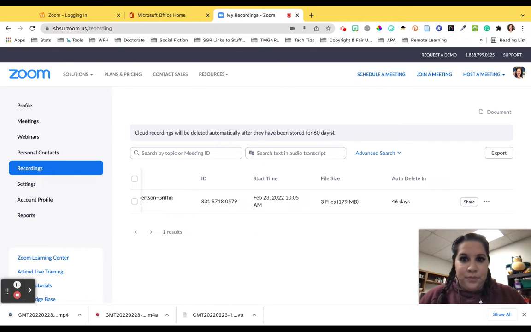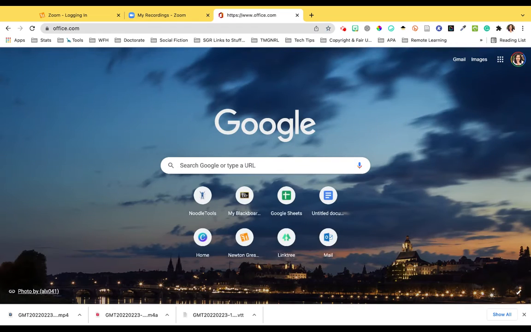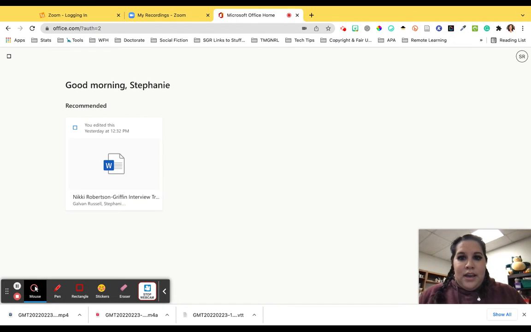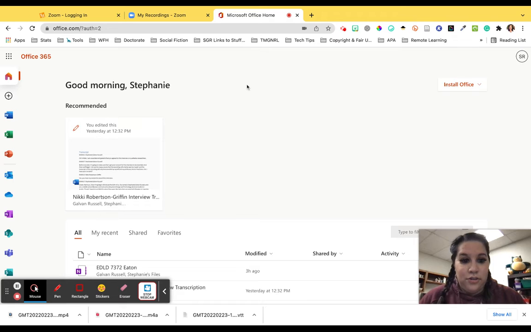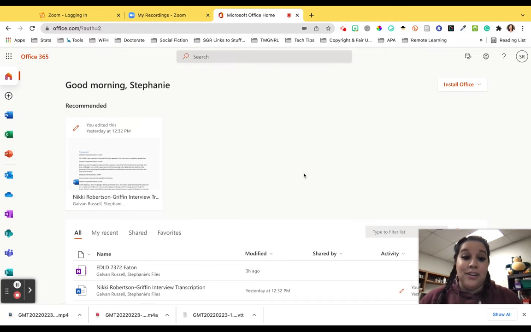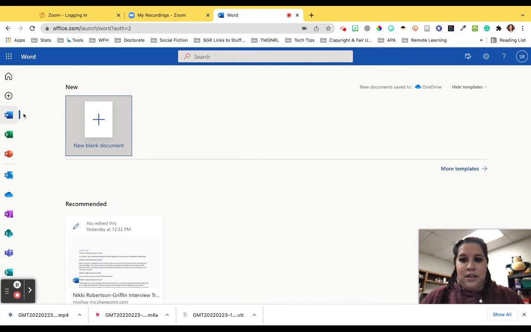All right, so now I'm going to go to Microsoft Office by going to office.com. If you are a student or if you use it for school, either way, you're going to log in and you want to make sure that you're using the online version, because what we're going to do only works in the online version. It doesn't work in the actual downloaded version of the Word app. So I'm going to go to the online Word app and go to New Blank Document.